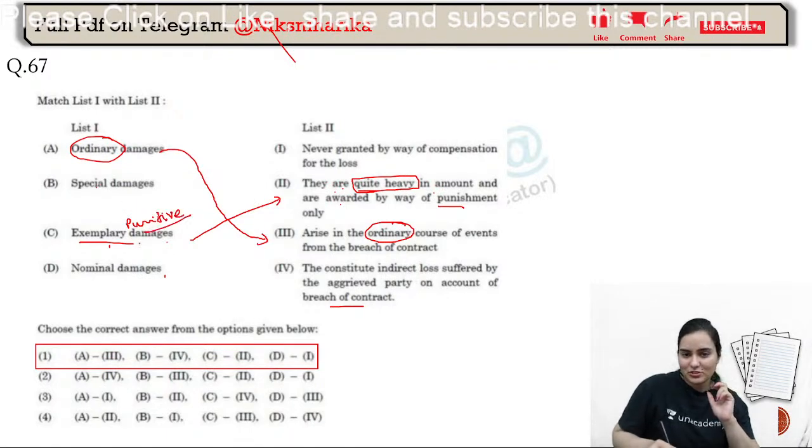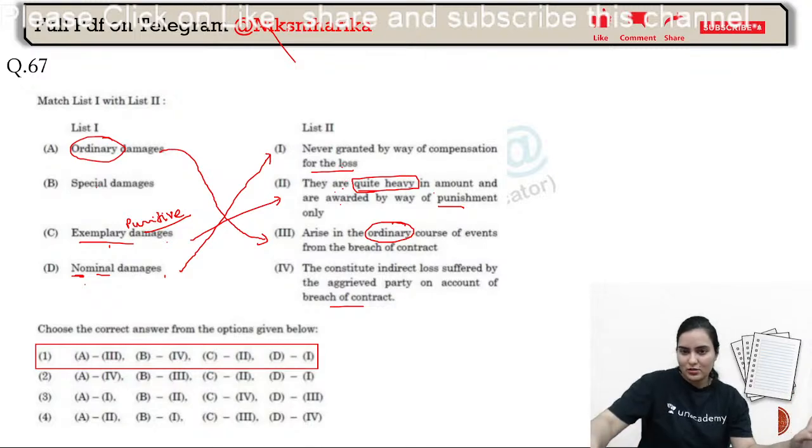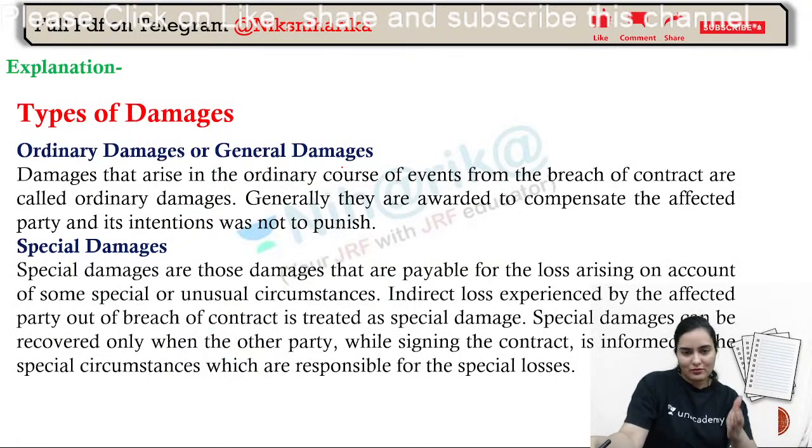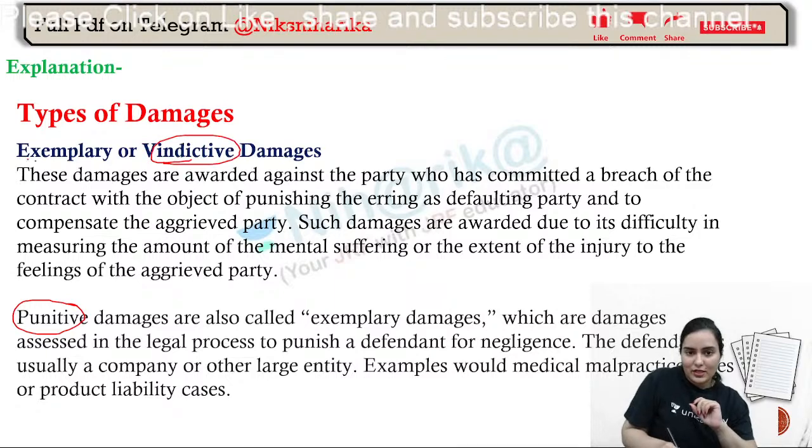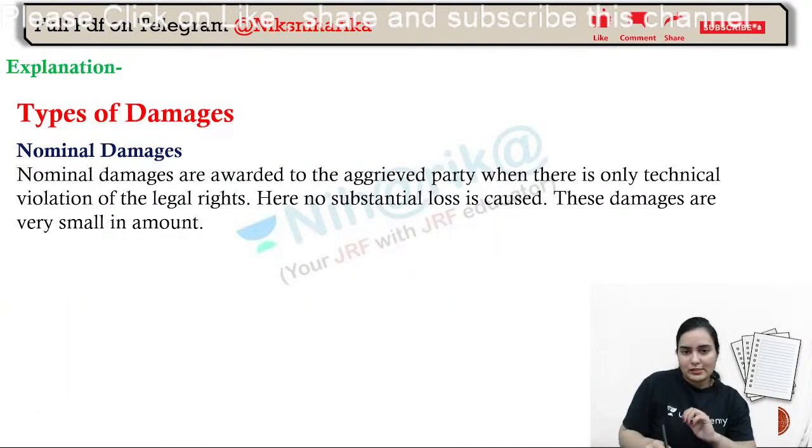Punitive damages. And nominal, that means not worth much, like 'na ke barabar'. It is not of so much worth. Never granted by way of compensation for the loss. Fine. All the types of damages I have written here for you. Exemplary damages are also known as vindictive damages, and they are also known as punitive damages. Punitive, vindictive, exemplary, and nominal damages also given.